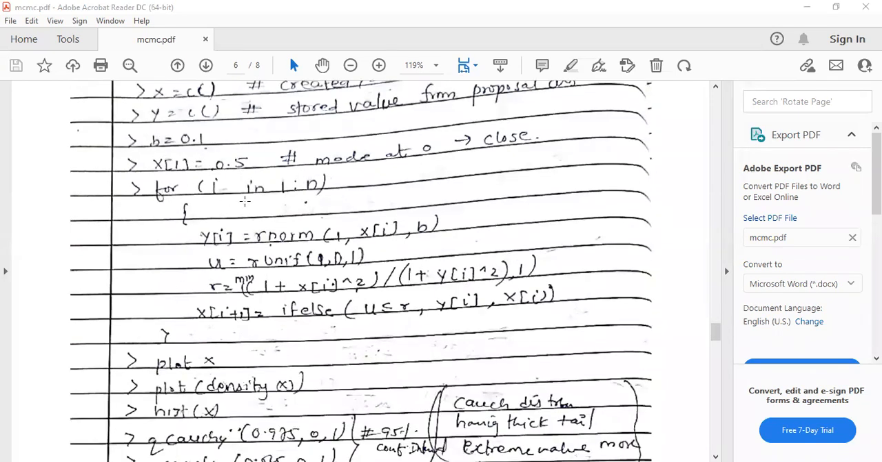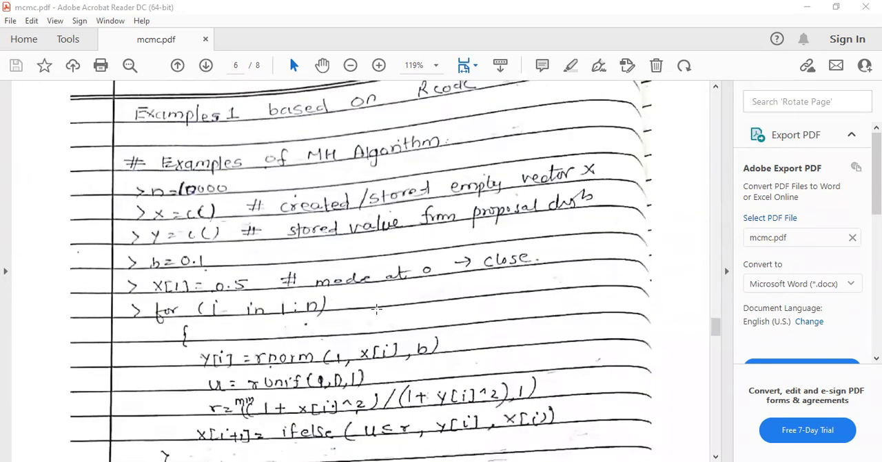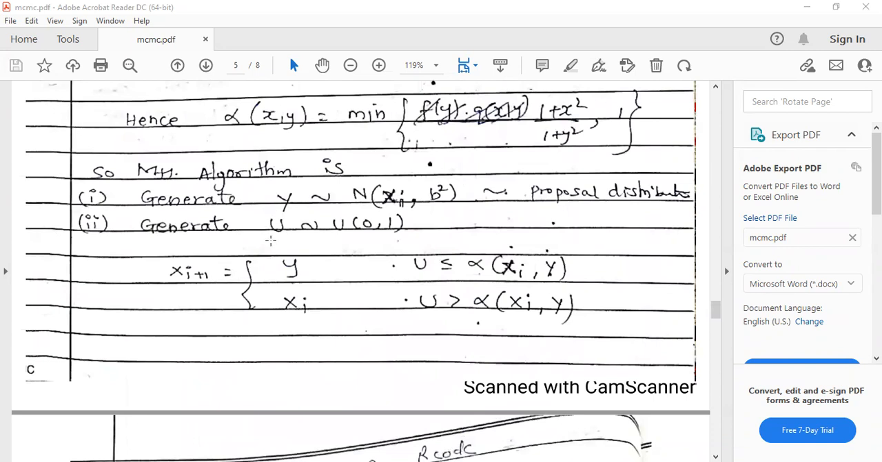Okay, now just create a loop. So first, what is the first step? We generate y from proposal. Okay, we generate y from proposal. If you're generating y from proposal, and then you generate u from uniform, and just check this condition. If this condition is true, then you consider the generated observation is your xi plus 1. If not, then it is xi. If u is less than or equal to alpha of xi comma y, then the generated observation is the same as your xi plus 1, otherwise your xi observation.